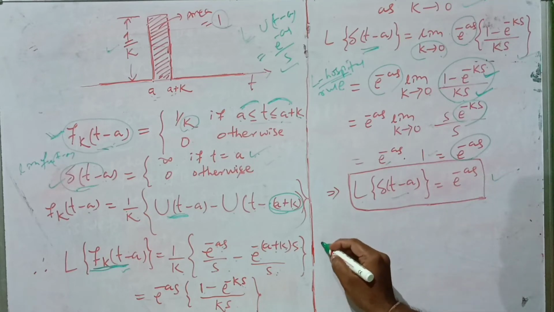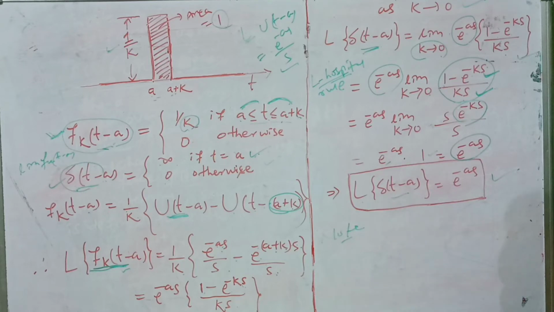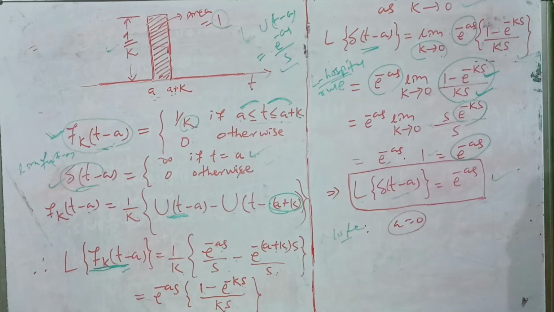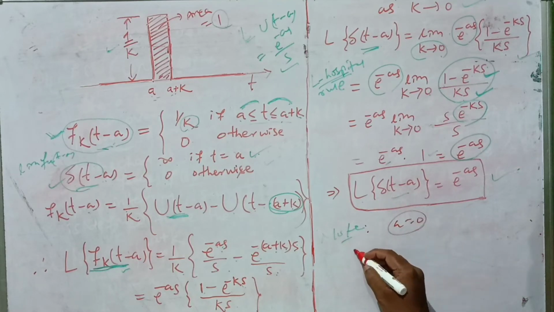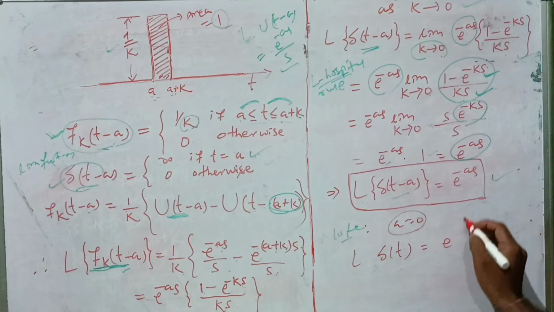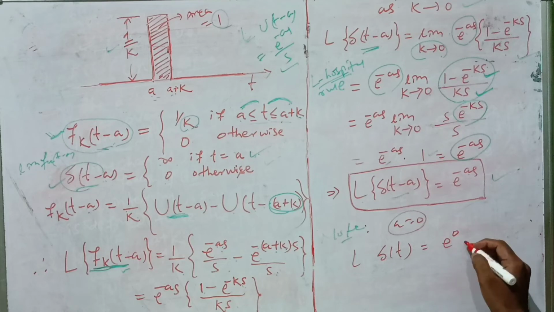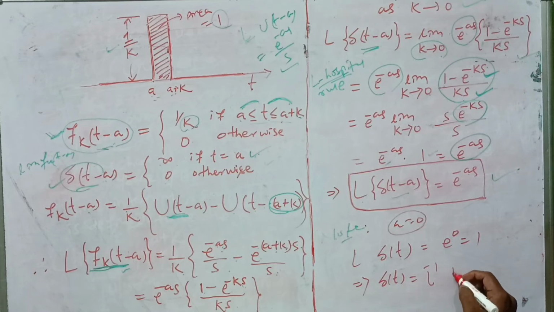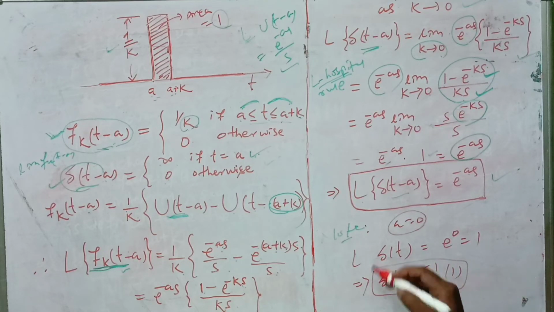Okay, so we can note here that when a is 0, suppose I take a equal to 0 here, then what do we get? Laplace of delta t is equal to e to the power 0, and e to the power 0 means 1. So Laplace of delta t is equal to 1, or you can write this as delta t is equal to Laplace inverse of 1.